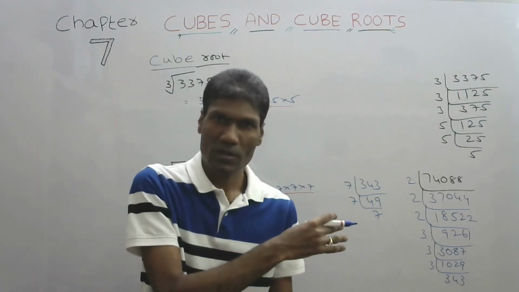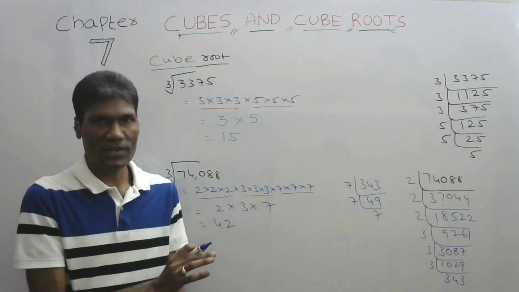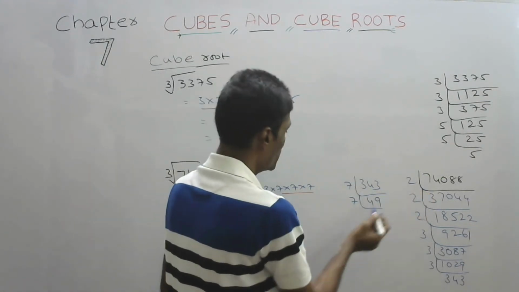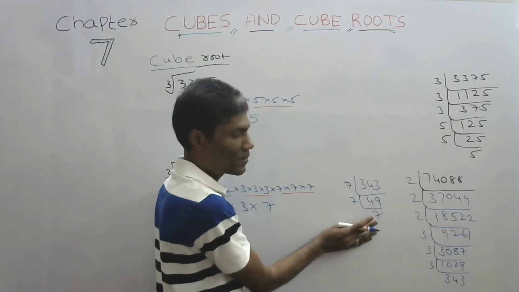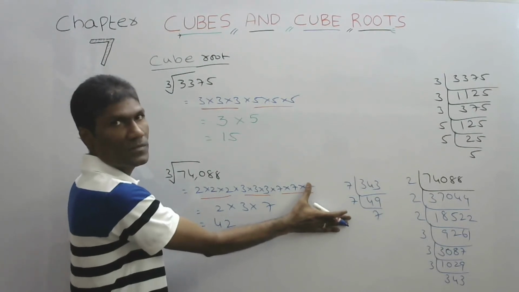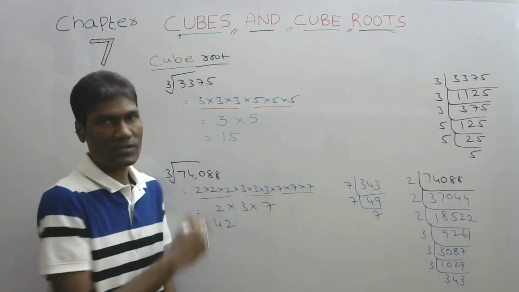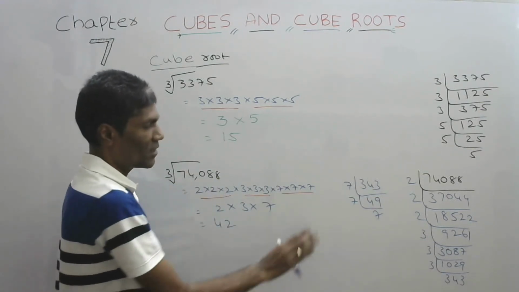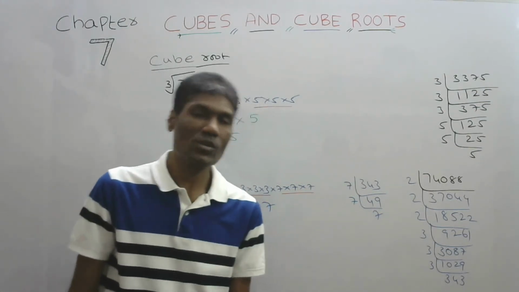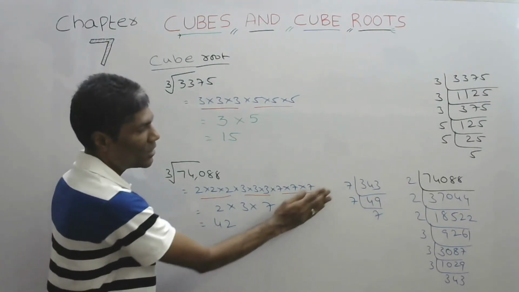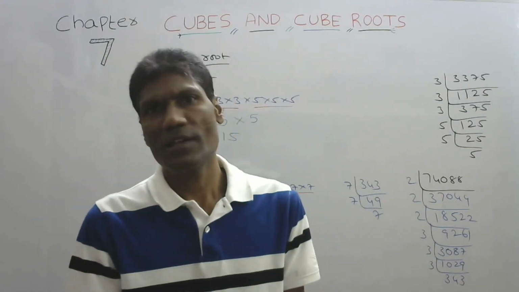So here also the same concept. If this is not a perfect square, say for example a number is missing, for example 7 is not there, or we got up to this only, then what we'll do, 7 should be multiplied so that this will become a perfect square. Similarly, in this case, if the question is with what number it should be divided so that it will become a perfect square, means we should remove these 2 7s, 7 into 7, 49, like that. Right. This is the method.